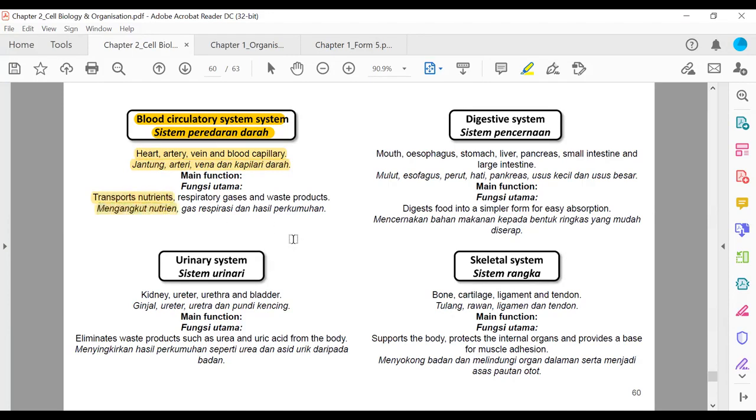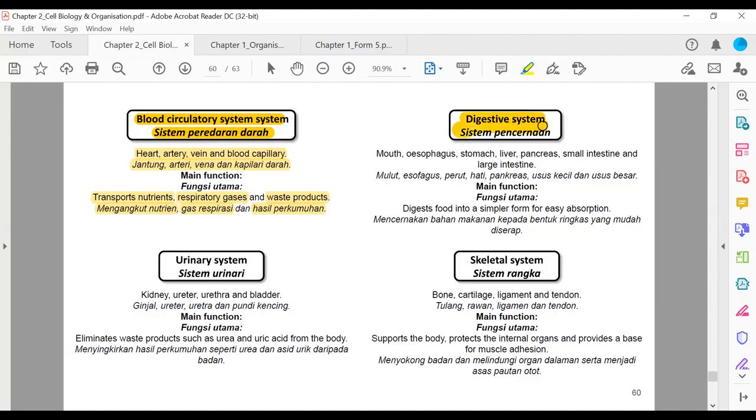We know blood carries all the vitamins, blood carries the glucose, amino acid, lipid, mineral salt and all this. Respiratory gases, we know that blood carries oxygen, blood carries carbon dioxide. And waste products, hasil perkumuhan. Contohnya, urea. So what transports urea? Blood to the kidney. Right? So blood circulatory system yang kita akan belajar di chapter 10 nanti.